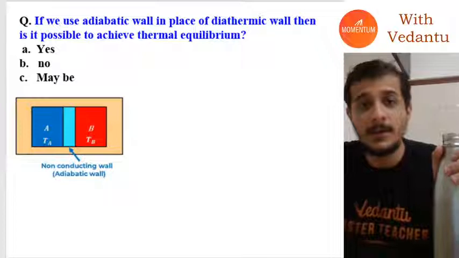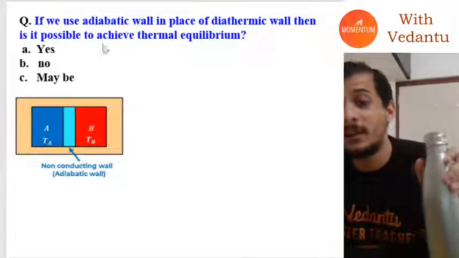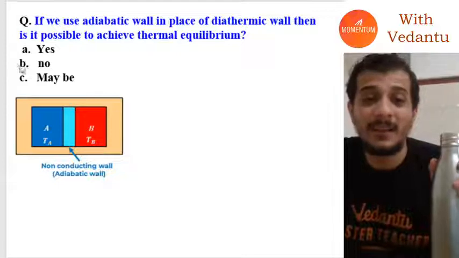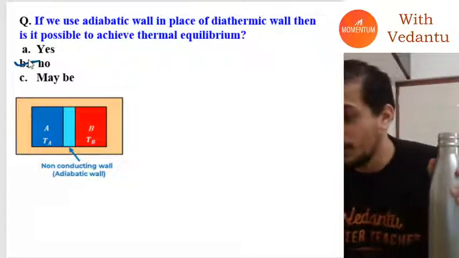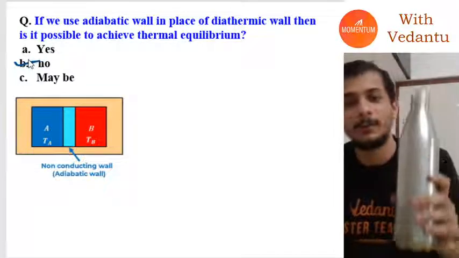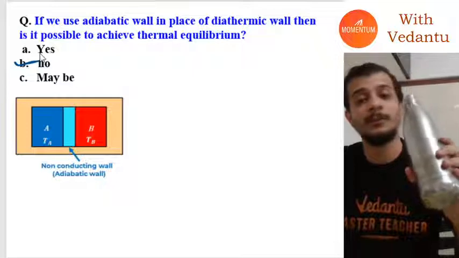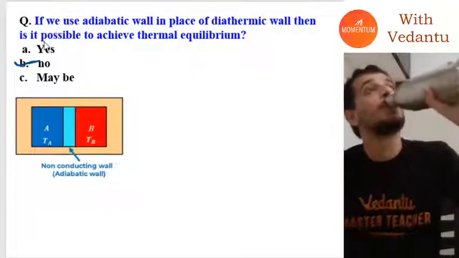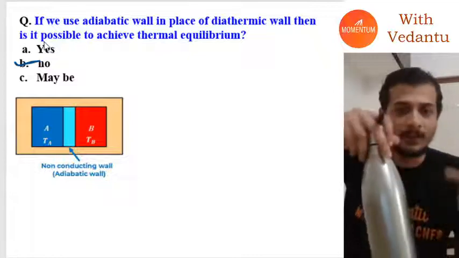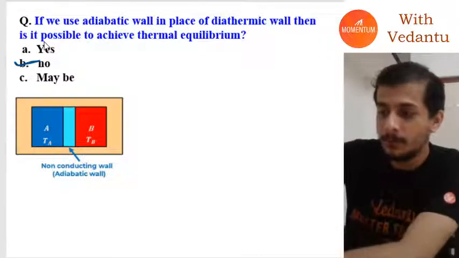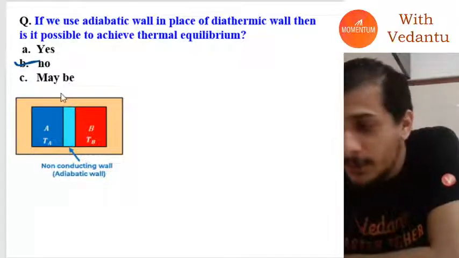Tell me, if this is an adiabatic wall, then is it possible to achieve thermal equilibrium? The correct answer, guys, it's obvious here. Umansh, you have the same bottle as me. What type of bottle is this: closed, open, or isolated? Thank you, Dhanush.